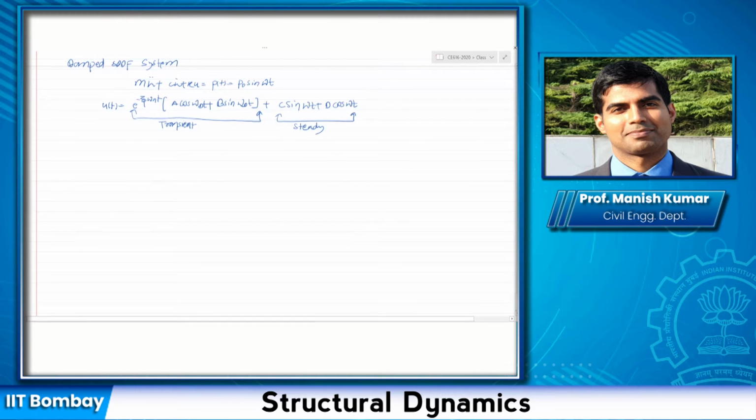For my steady state solution, the C and D, we derived the expressions for that. The value of C, we derived as P naught by k, which I could also write as u_st naught, the peak static displacement. But let me write it like this.